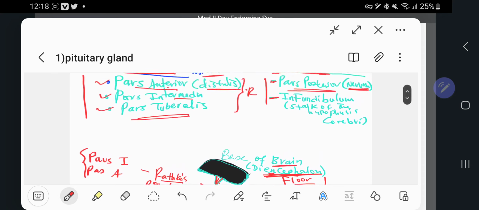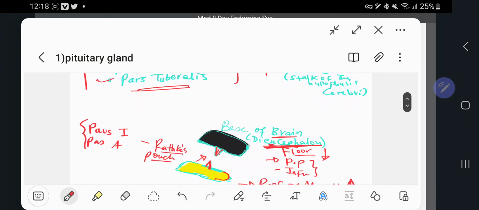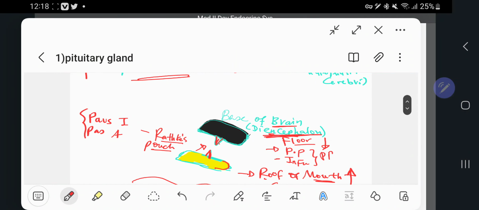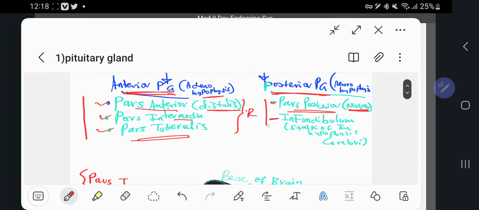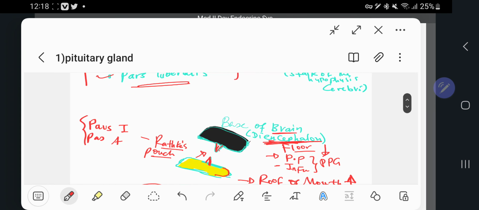These are the posterior pituitary gland. So we have two. What's remaining? One. These two develop from the downgrowth of the floor of the diencephalon, the base of the brain.